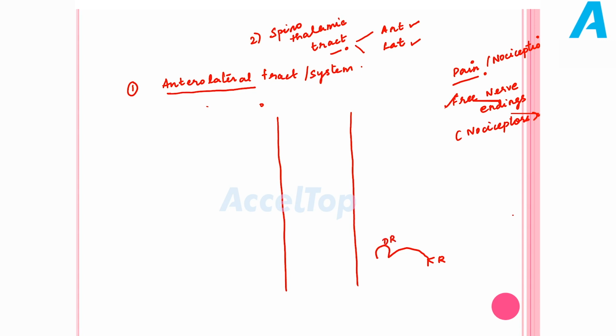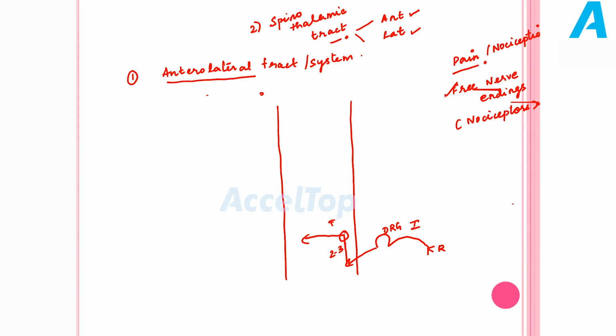So the first order neuron starts from the receptor. I have already told it's a sensory pathway, hence it enters the posterior aspect of the spinal cord through the dorsal root ganglia and it ascends. So this is our first order neuron. But what happens in spinothalamic tract is it crosses at the level of medulla after ascending 2 to 3 segments. But before that, we have the first synapse formed here.